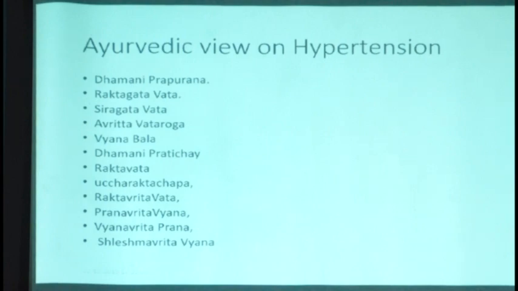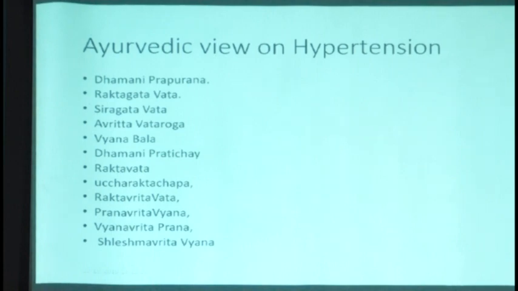But diseases were existing. So I am very sure the diseases were identified and they tried to manage them. So that's what we are trying to see, like what could be the management or what could be the identification of the disease by Charaka or Sushruta, and then how we can adapt to the present practice. Now, when you go into the Ayurvedic literature, we have plenty of literature about hypertension.